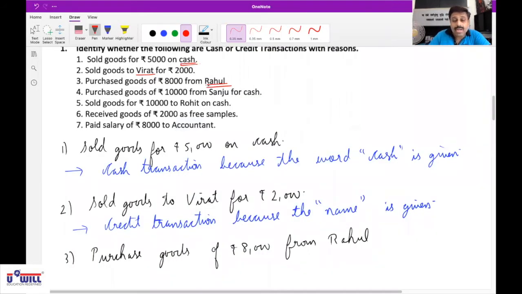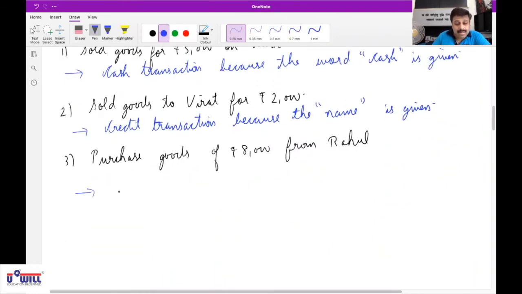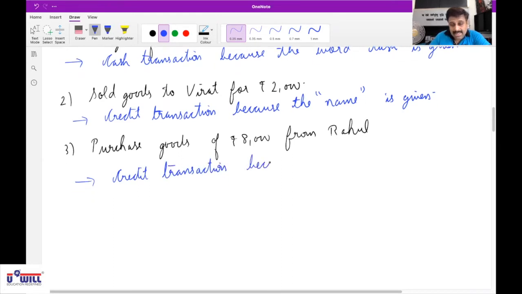Because the name Rahul is given, which transaction is it? Credit transaction. Again the same reason: because the name is given. Is everyone clear up till here?